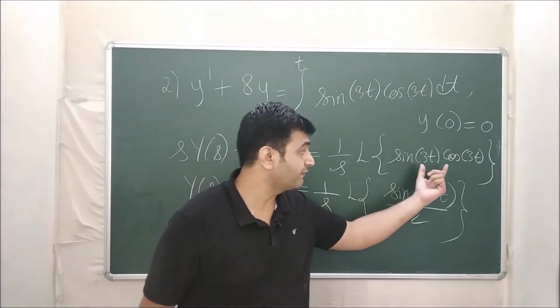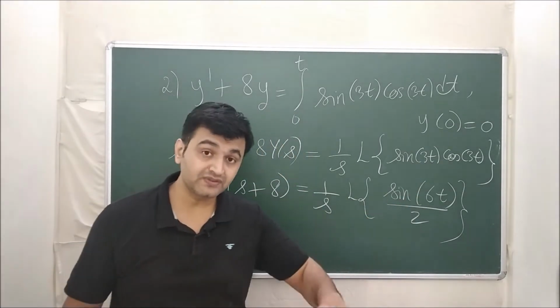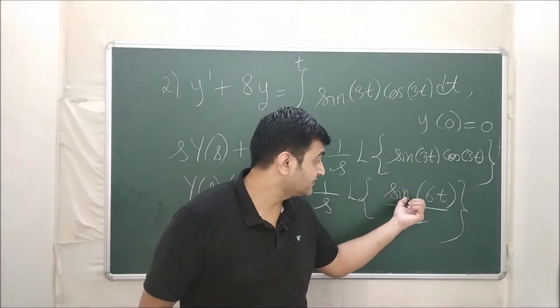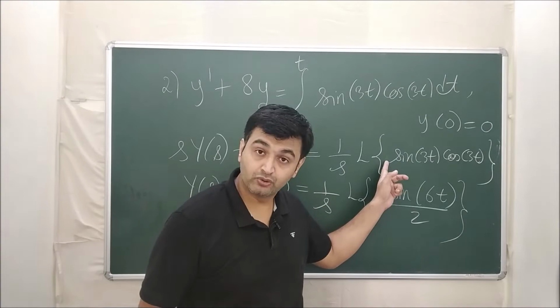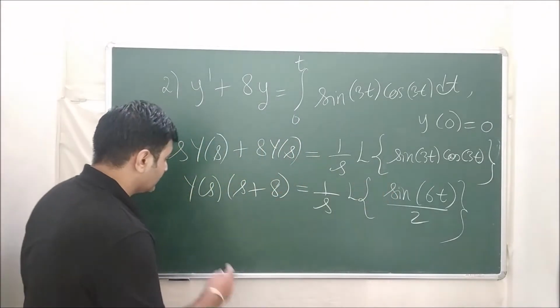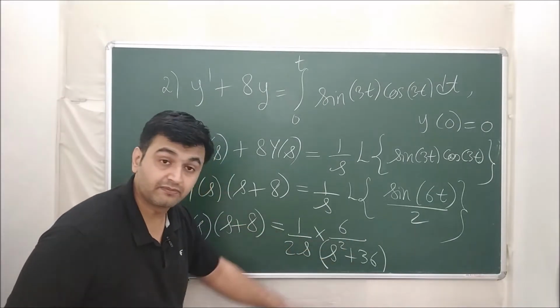Whenever you have the product of sine and cos, you look for sine 2 theta. What is sine 2 theta? 2 sine theta cos theta. So this will become sine of 2 theta, meaning sine of 6t divided by 2, because the 2 is missing over here. So ultimately this is what we get. Laplace of sine is nothing but 6 upon s square plus 36.